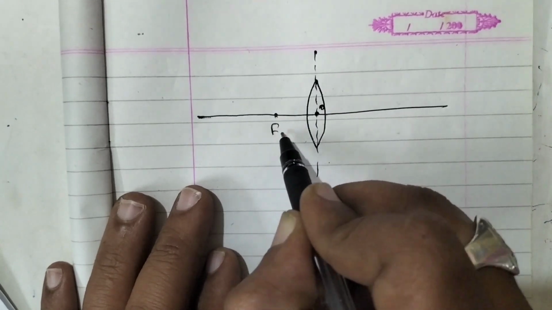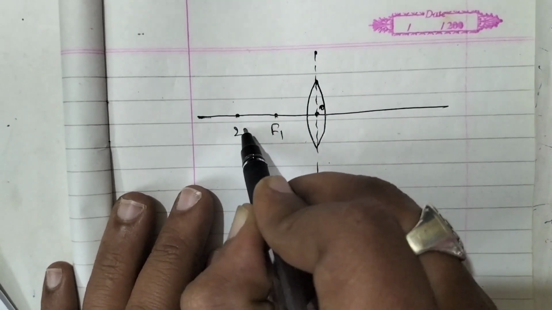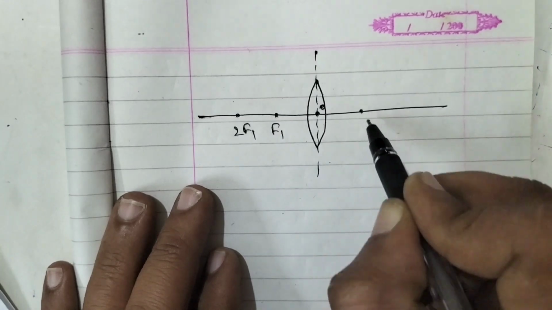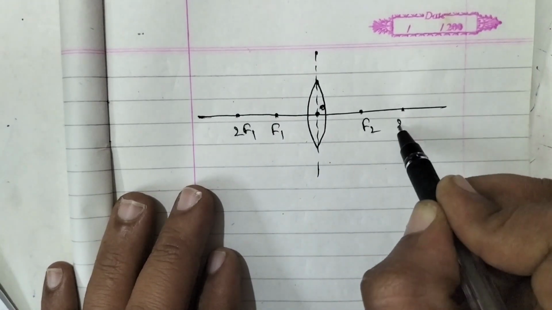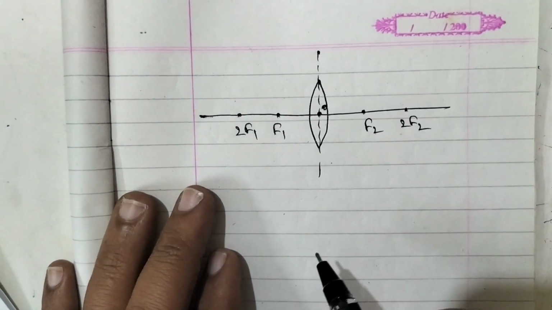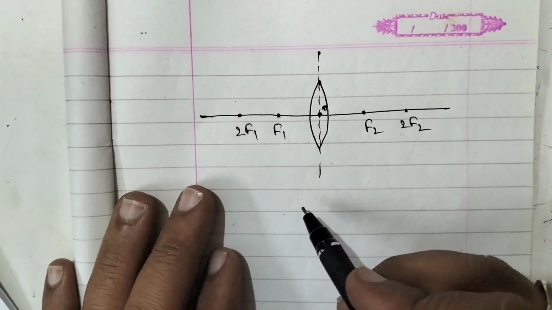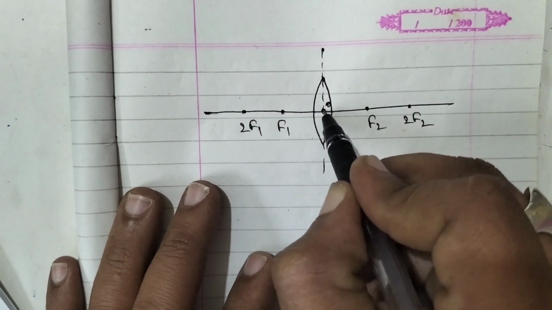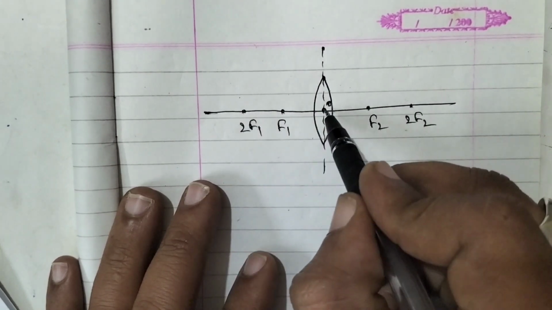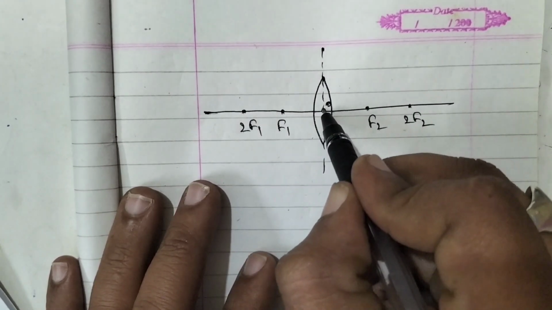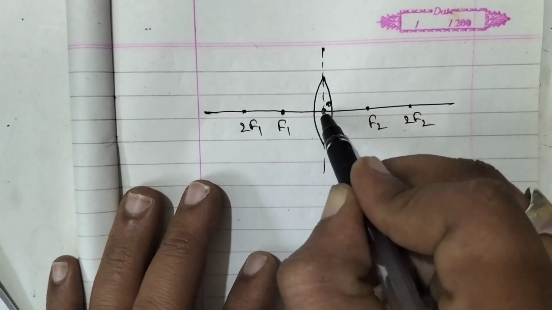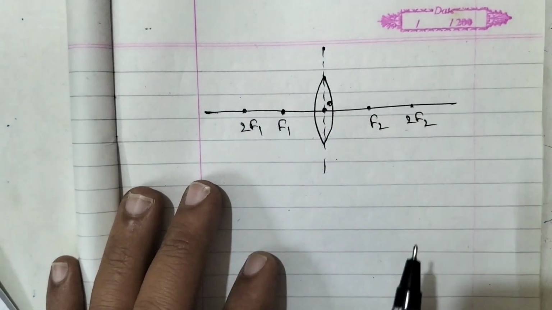So this is F1 and this is 2F1, F2 and this is 2F2. Now the object is kept at a distance of 25 centimeter. From here to here the focal length is 10, so from here to here it is 10 centimeter. From here to here it will be 20.